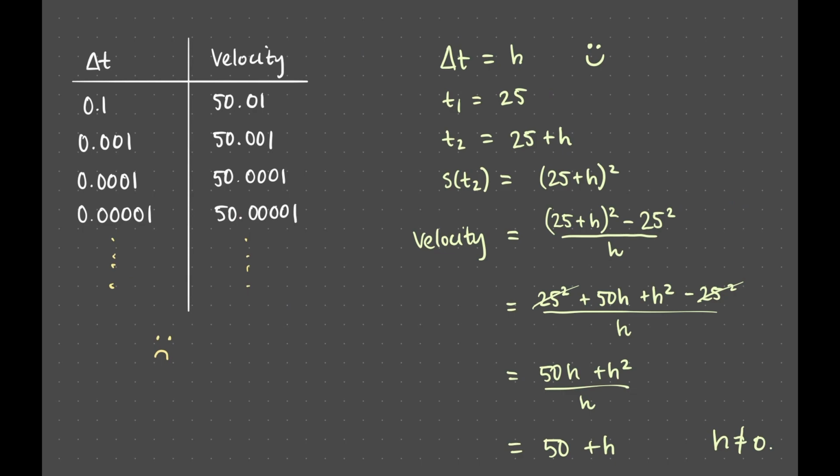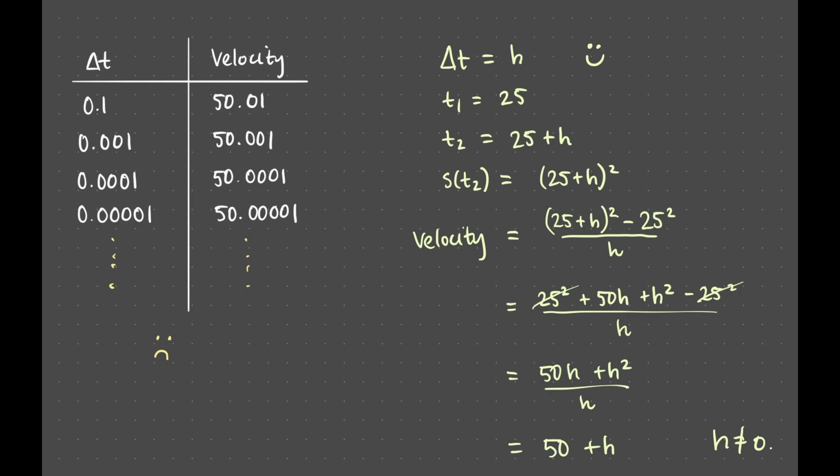Notice that this fits with the observations in the table we made above, where, by taking h equals 0.1 for example, we found an average velocity of 50.1. But each of these numbers in the table is just an average velocity, and each of these numbers, 50 plus h, is an average velocity too. What we really want is the instantaneous velocity.